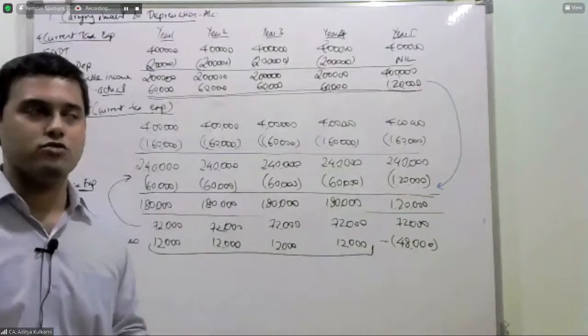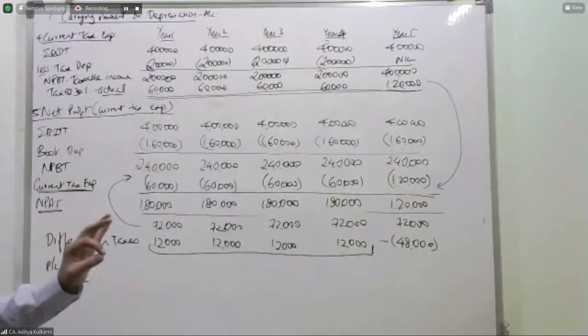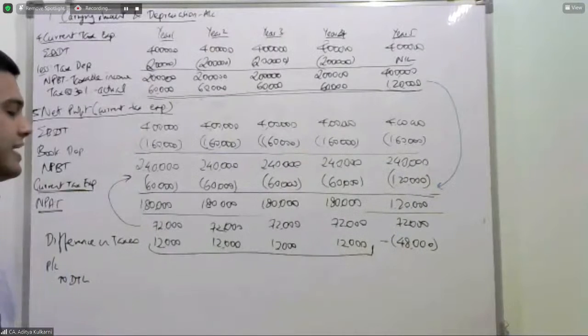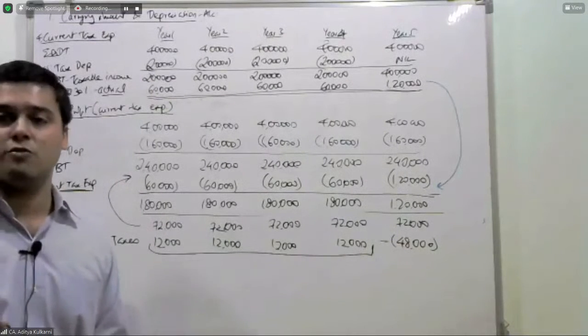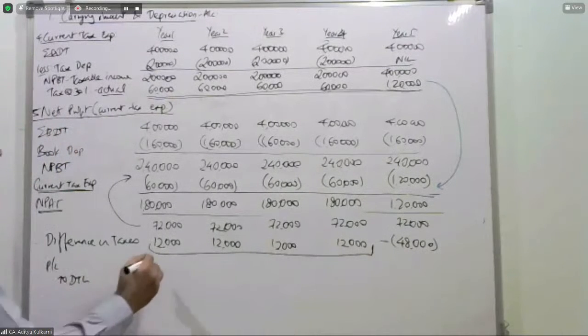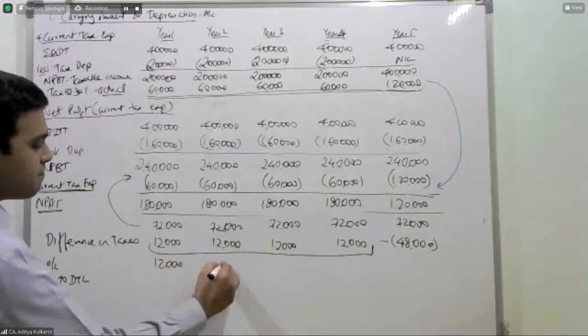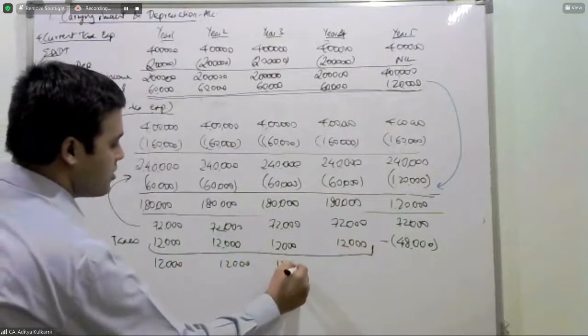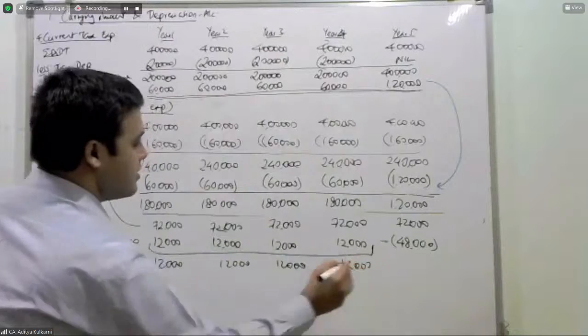So 40,000 into 30% tax rate gives you 12,000 rupees, which is your rate. So therefore, P&L to DTL, every year you will pass this entry for 12,000 rupees.